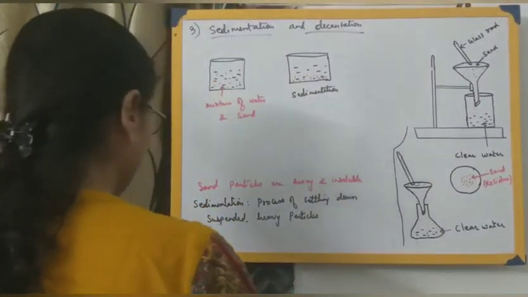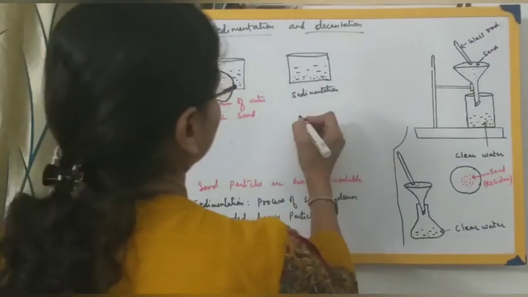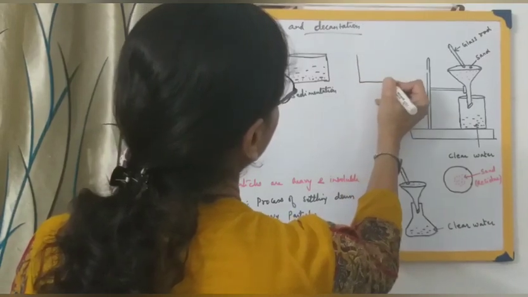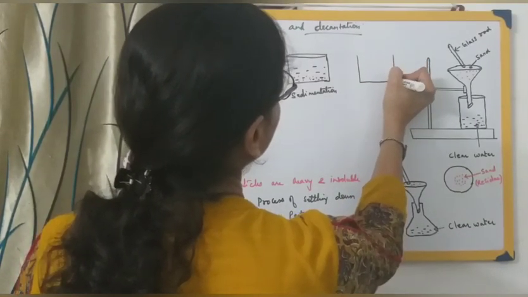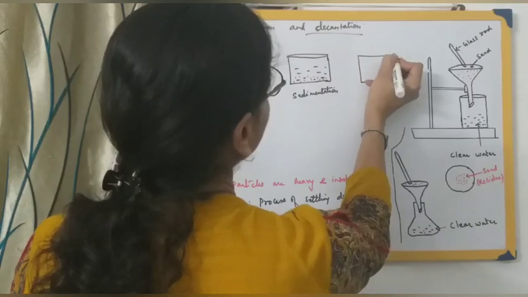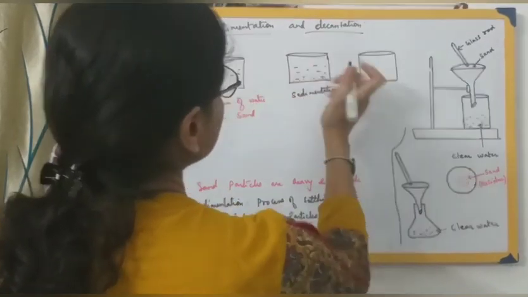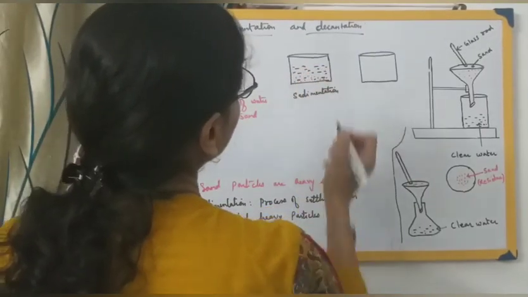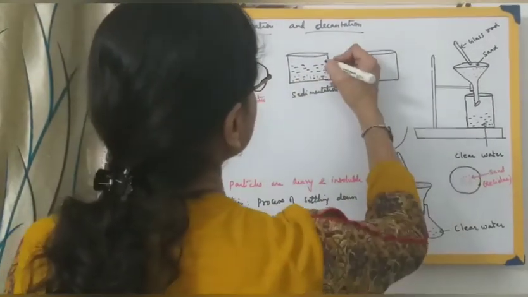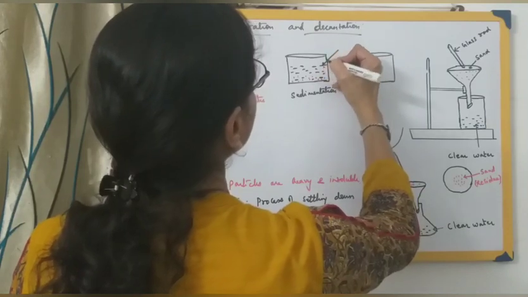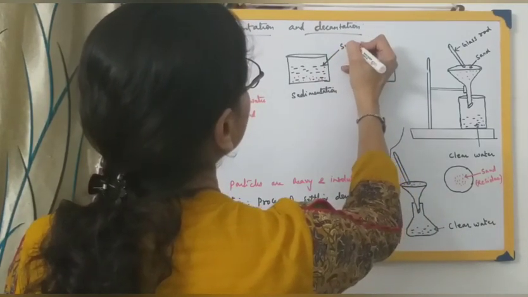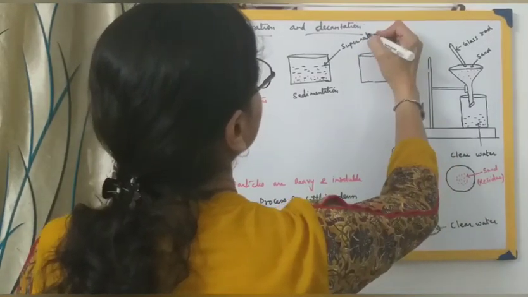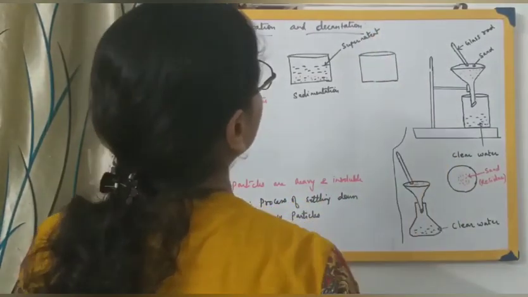Then what do you do? You take another beaker, I am drawing it over here, or another container. Now this upper clear liquid, the clear water over here, is called the supernatant liquid.